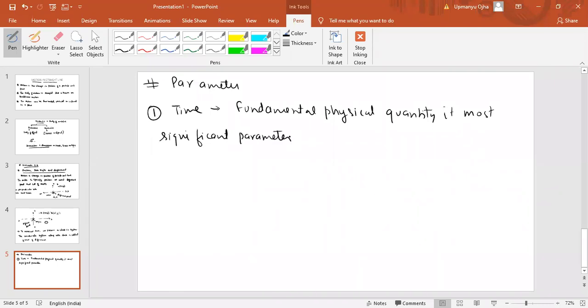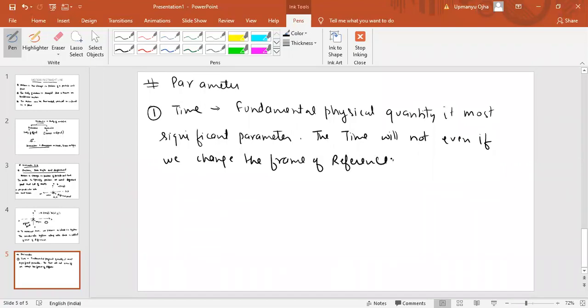Okay. Fine. Now one more most important point of time is that the time will not change, even if we change the frame of reference. Okay. Now time will not change even if you change the frame of reference. That is the most important point of time. The time will remain same.